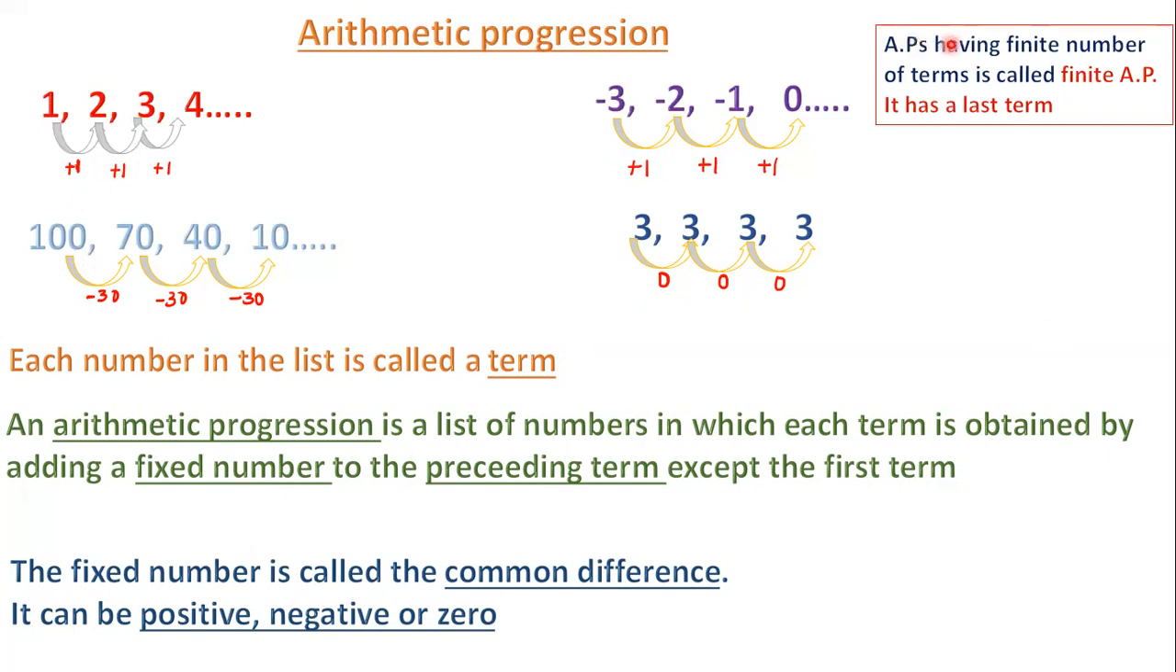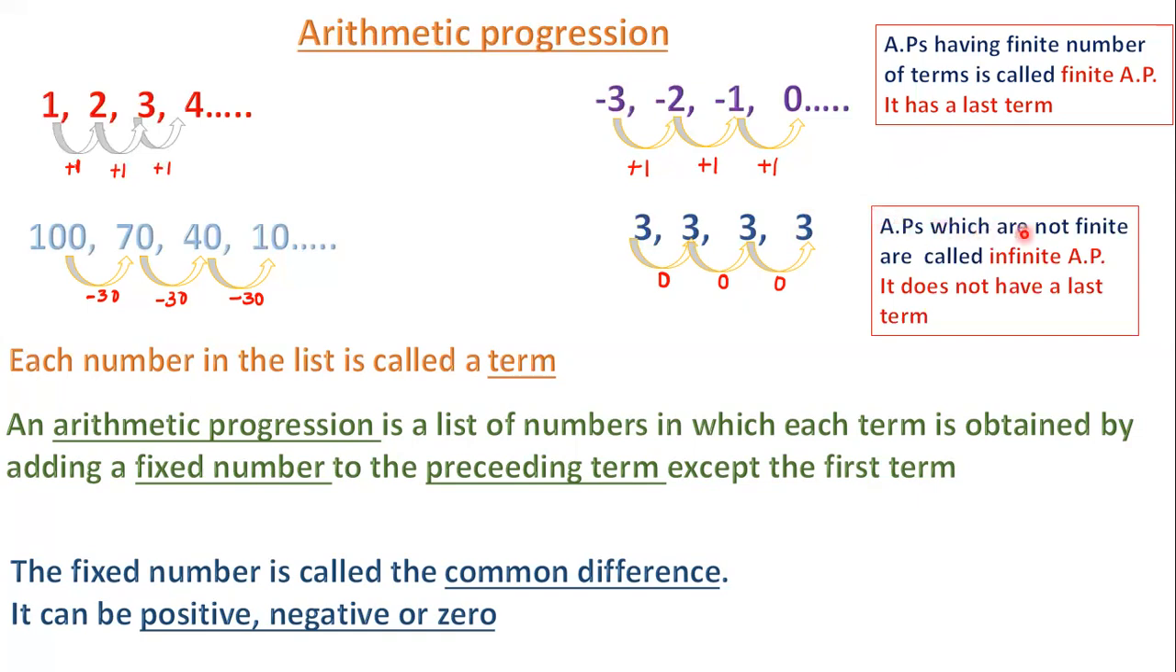Arithmetic progressions having a finite number of terms are called finite AP. Finite means a countable number of terms. See, in the fourth example, 3, 3, 3, 3, how many terms are there here? There are 4 terms. We can count the number of terms. So this is called a finite AP. It has a last term. We can say this is the last term of a finite AP.